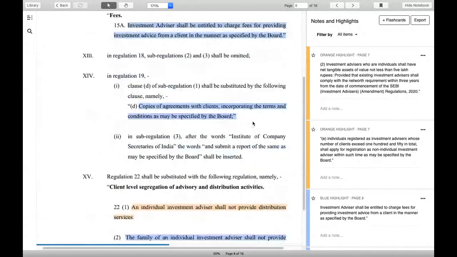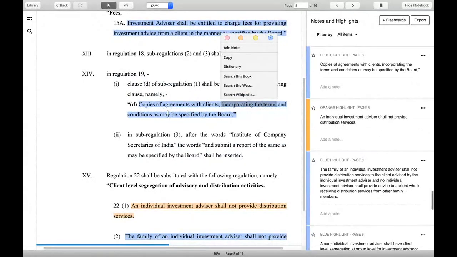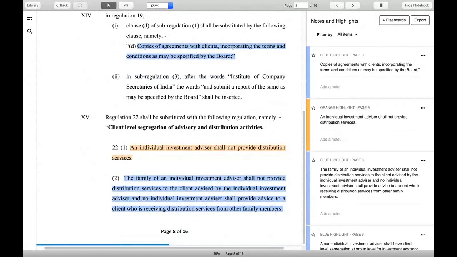They have to keep copies of agreement with every client. They have to incorporate the terms and conditions. All these things SEBI has issued in their separate rules mechanism. Every IA or non-individual IA and MFD firm has to adhere to that. When I'm saying non-individual IA and MFD, I mean one who has both IA and MFD. I'm not talking about non-individual MFDs. Non-individual MFDs are free from all these regulations, just like before also. But in case a non-individual MFD becomes or takes the RIA under the same company, they have to follow all